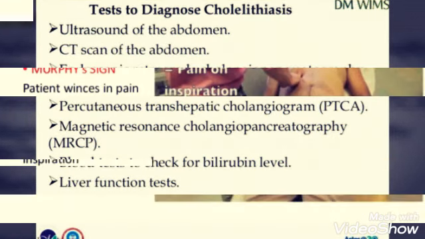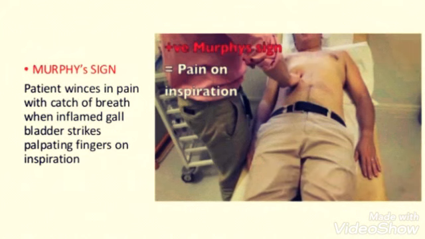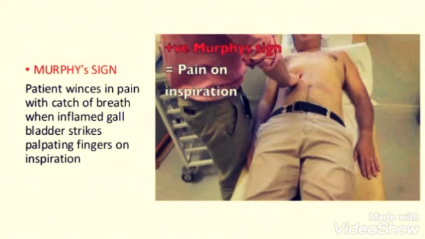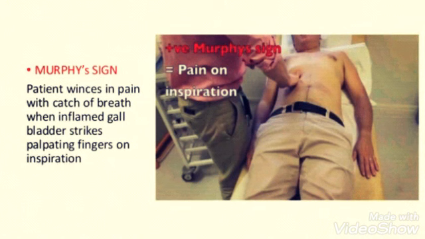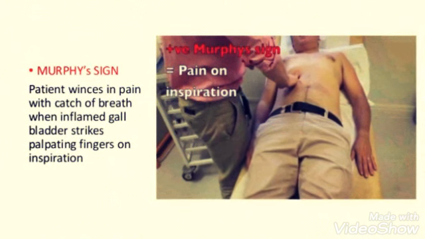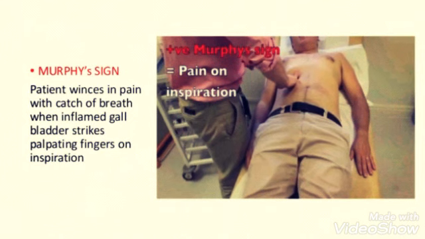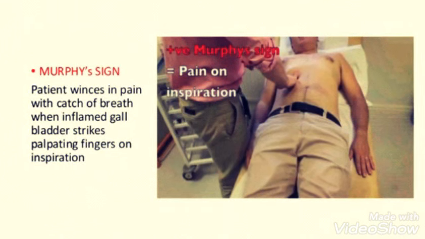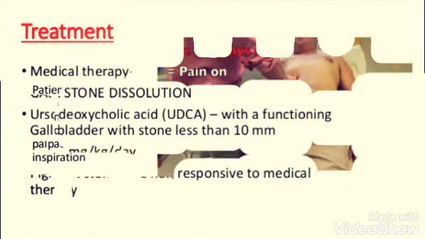Other than that, the person can go for the Murphy sign. Murphy sign will be performed during the physical examination, where the person is asked to inspire, where he will feel a severe pain near the gallbladder site. Then we'll move to the treatment section.